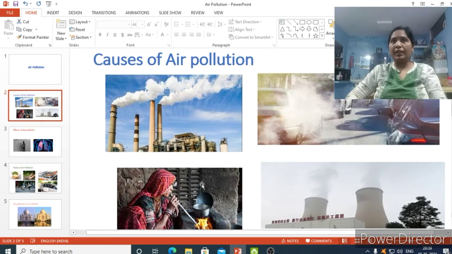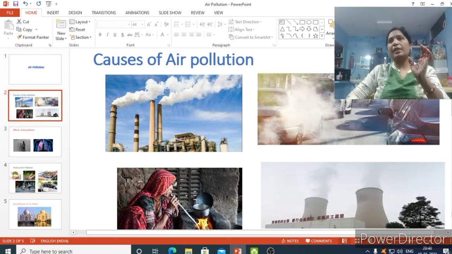In the daytime the sun gives us light, but at night there is no sun. If carbon dioxide were not there on Earth, our planet would have become very cold and we couldn't live on this planet. So carbon dioxide as a greenhouse gas captures that sunlight and keeps our Earth warm even at night when there is no sun. So 0.03% of carbon dioxide, which we call a greenhouse gas, is very useful for us.